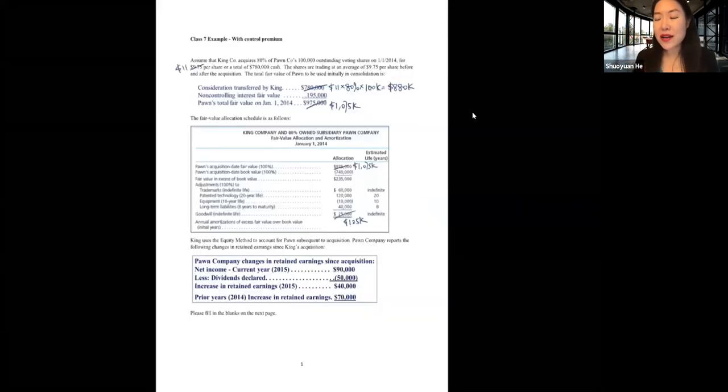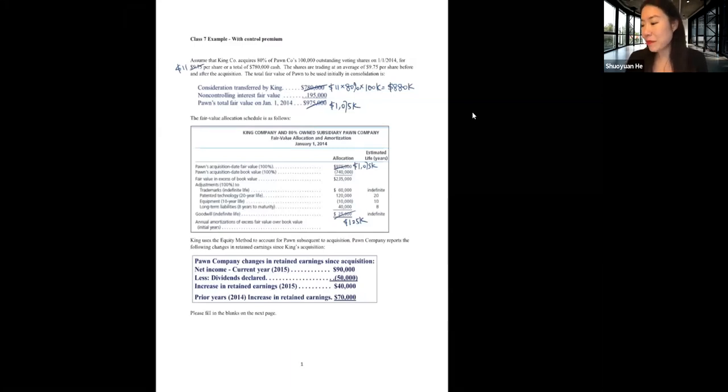If you go on Eyeland under your Class 7, under this class session, you're going to see a handout there. This is an example where the parent is paying a control premium. The only differences are those places which are revised by handwriting. So instead of $9.75 per share, now the parent is paying $11 per share.